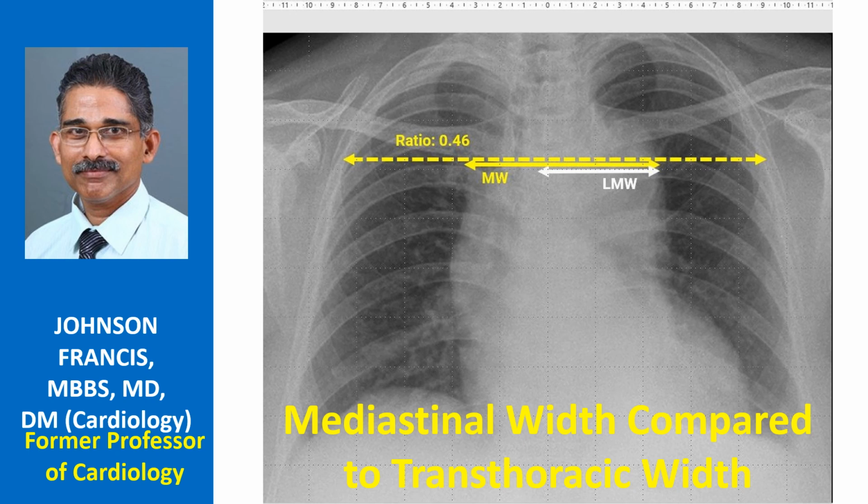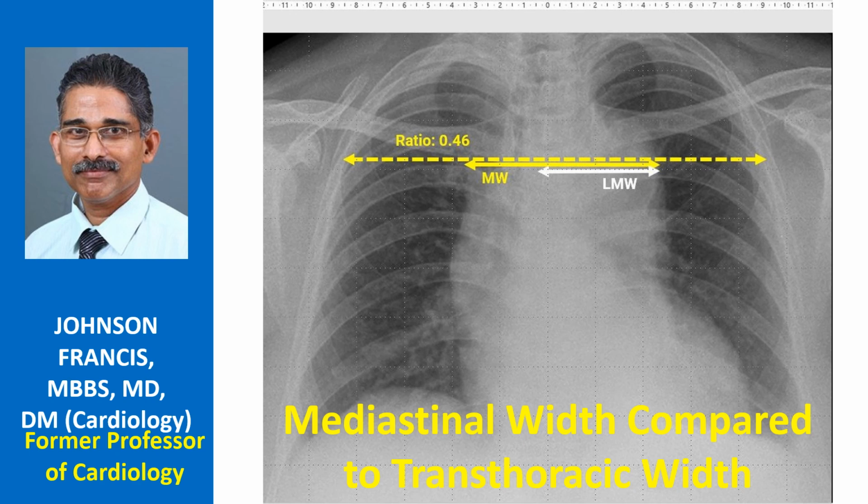As expected, they found that PA projection was more accurate than AP projection. Left mediastinal width and mediastinal width were the most powerful parameters on PA and AP chest X-rays respectively. Mediastinal width ratio was found to be less useful and less reliable.